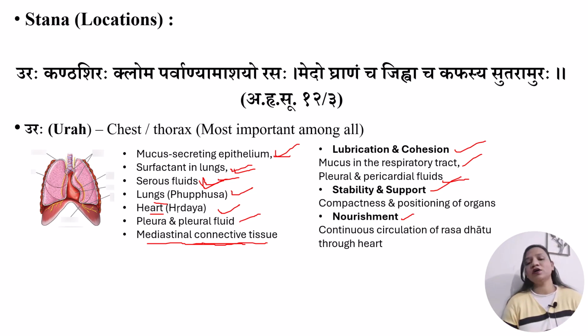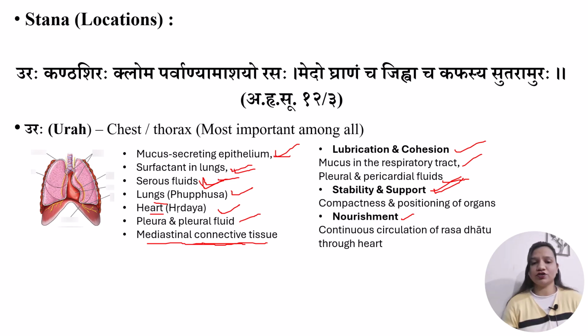Stability and support: the compactness and positioning of organs in the thoracic cavity. As we know, the heart and lungs are held firmly yet softly in position, and the chest wall also provides protection, which denotes the function of stability and support, a function of Kapha Dosh.